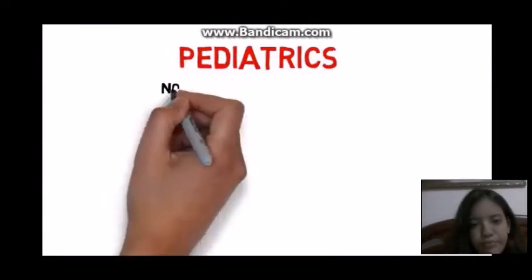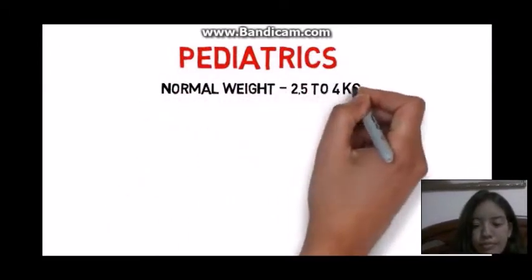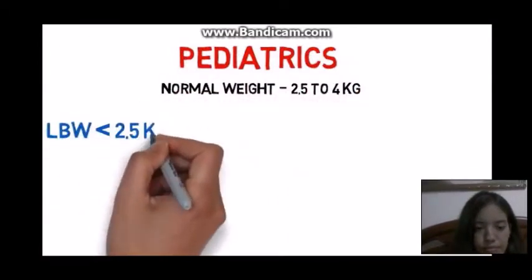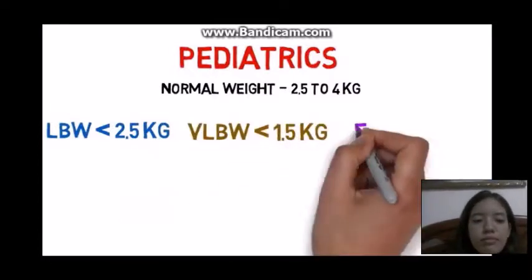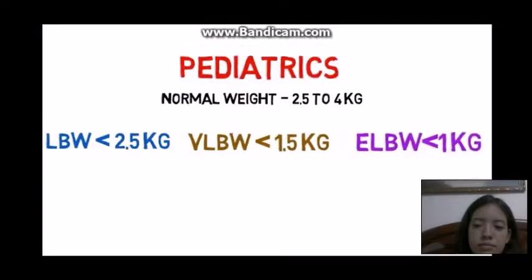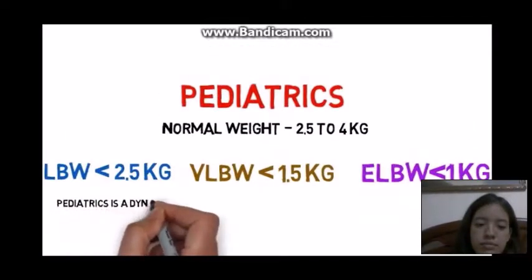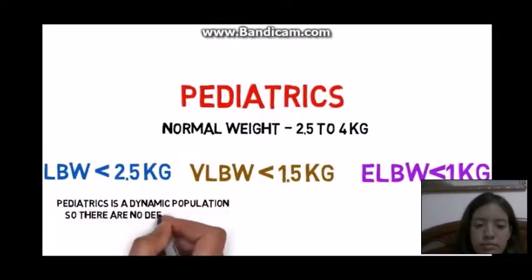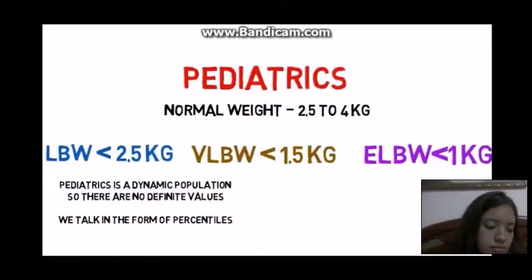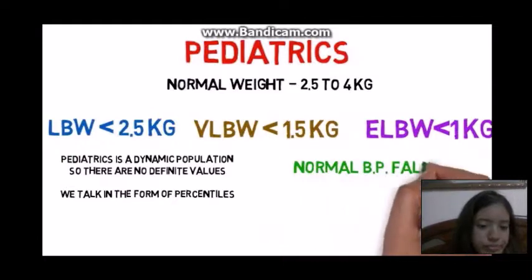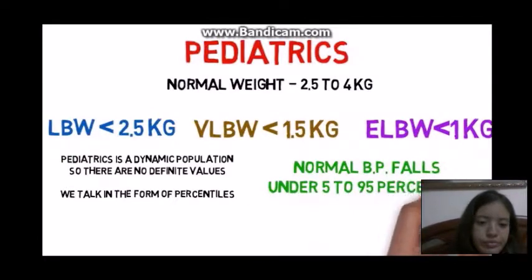Pediatrics. The normal birth weight is 2.5 to 4 kg. Low birth weight is less than 2.5 kg. Very low birth weight is less than 1.5 kg, and extremely low birth weight is less than 1 kg. Pediatrics is a dynamic population, so there are no definite values. We talk in the form of percentiles. For example, normal BP falls under 5 to 95 percentile.